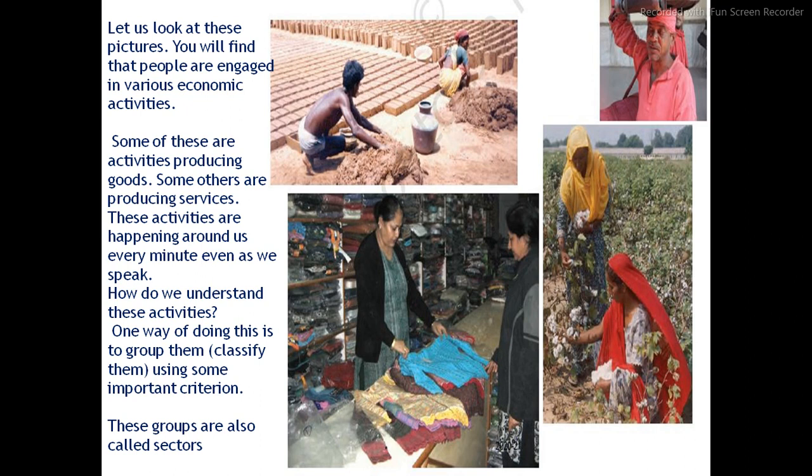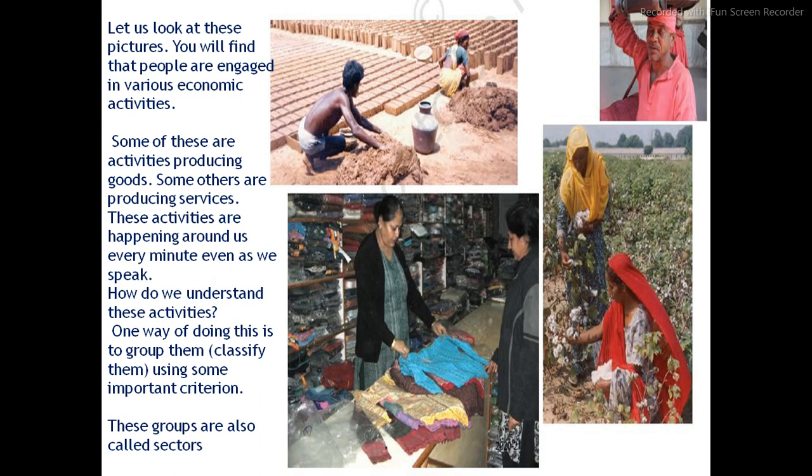So how do you understand these activities? One way of doing this is to group them or classify them using some important criteria. These groups are called sectors, as our chapter name is the Sectors of the Indian Economy. Here we are going to see about the 3 sectors of the Indian economy. By this photograph, we are going to bifurcate the primary sector, secondary sector and tertiary sector.